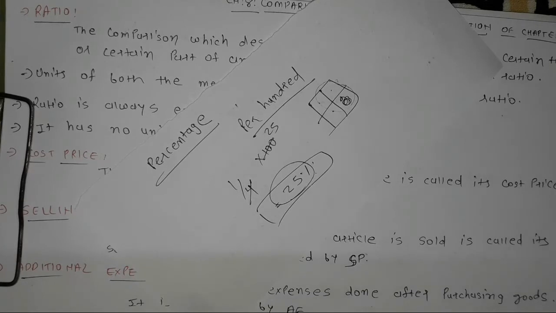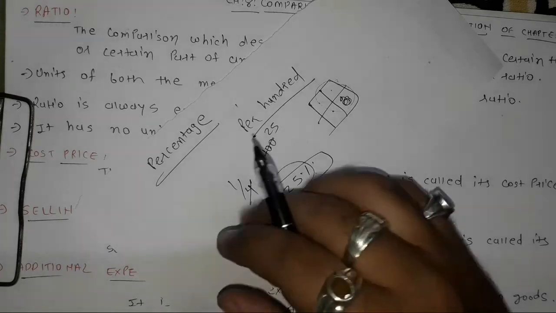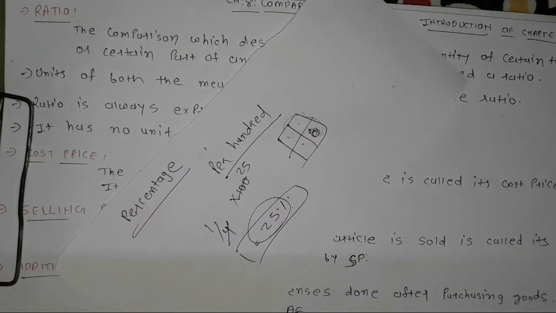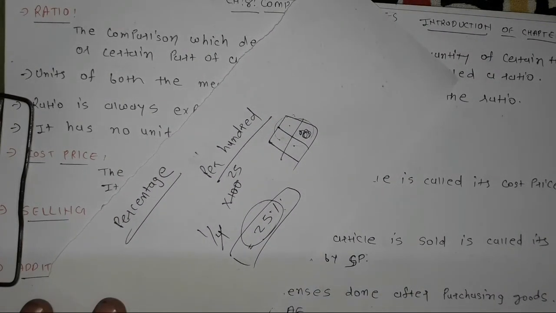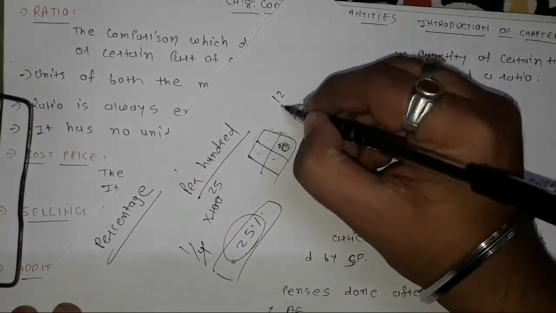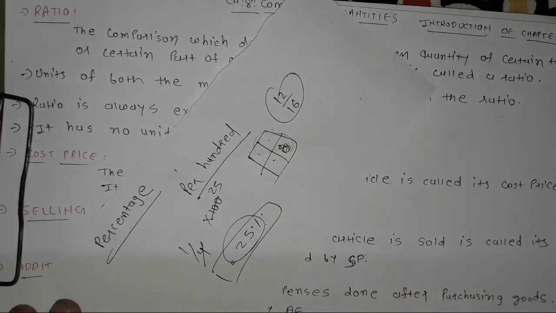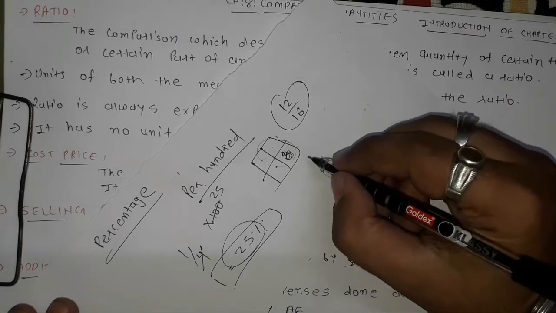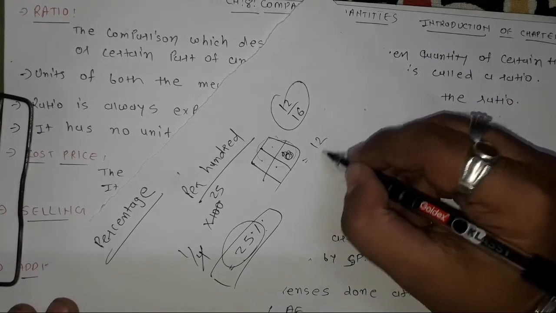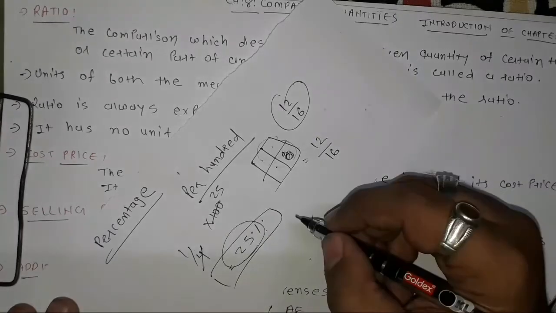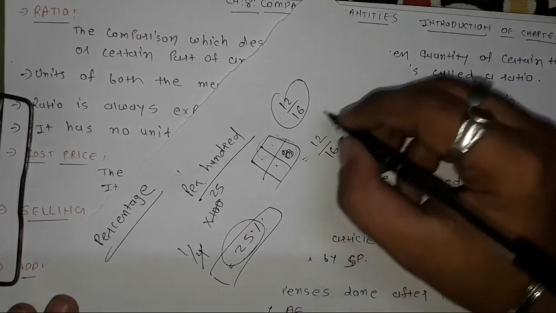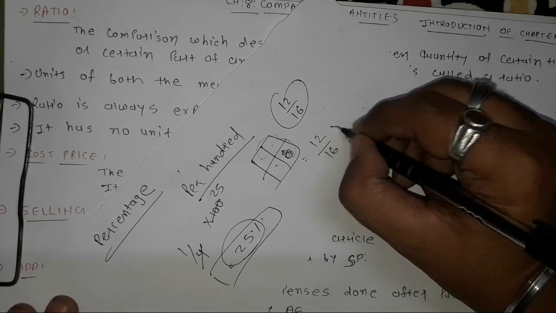Regarding this, many examples are given in your book. For example, the question can be: convert the following to percentage. This type of question can be given to you, 12 upon 16. If I have to convert 12 upon 16 into percentage, what will I do? As I told you, to convert any number into percentage, we have to multiply it with 100.